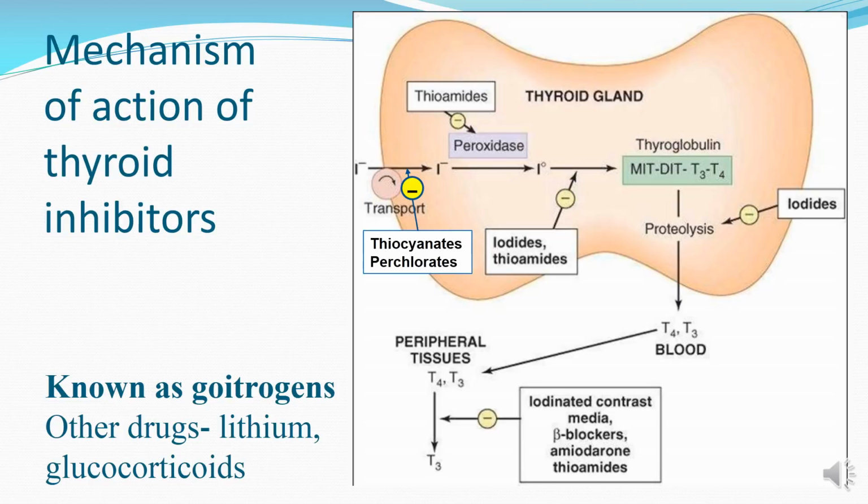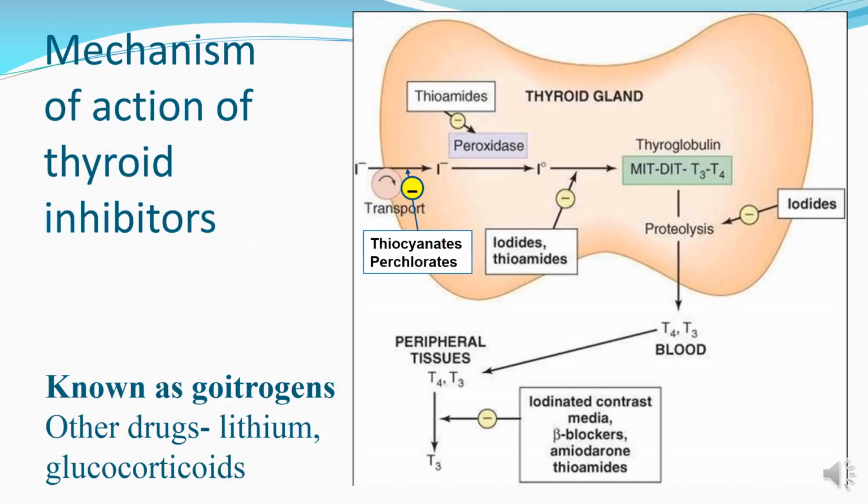The thyroglobulin attached with the active hormones acts as a storehouse of these hormones, and upon proteolysis the T3 and T4 are released, which upon exocytosis enter into the blood. This step of proteolysis is inhibited by iodides.